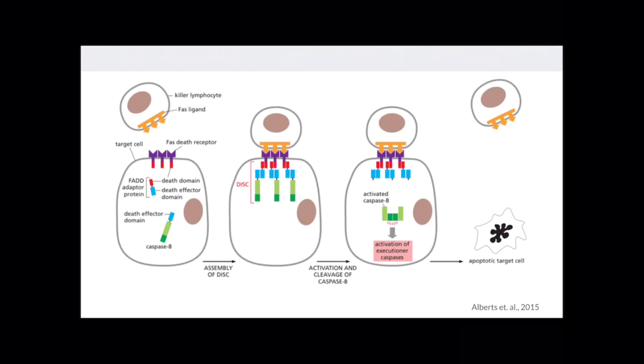Within the DISC, two initiator caspases dimerize and cleave themselves between the protease and the death effector domain. This then releases an active caspase dimer into the cytosol, where it activates executioner caspases by cleaving them. This lengthy process shows how tightly regulated apoptosis is.